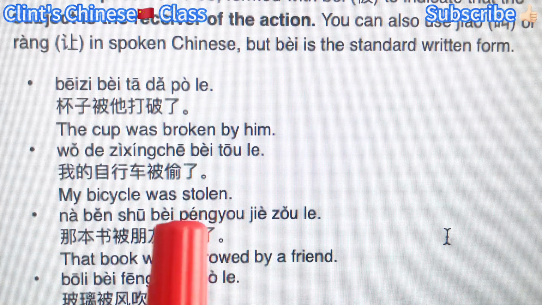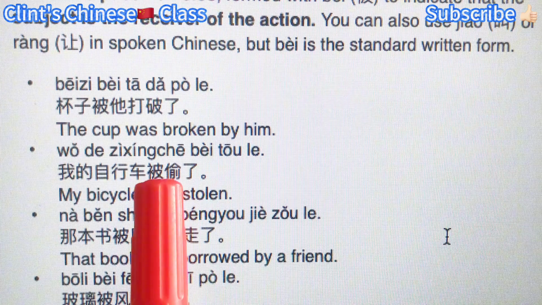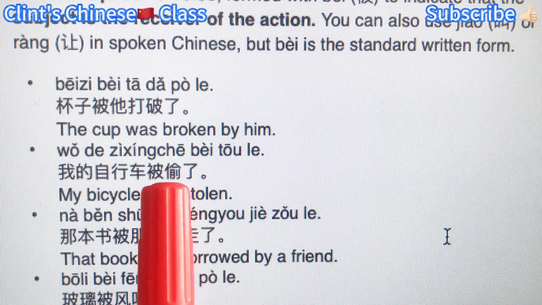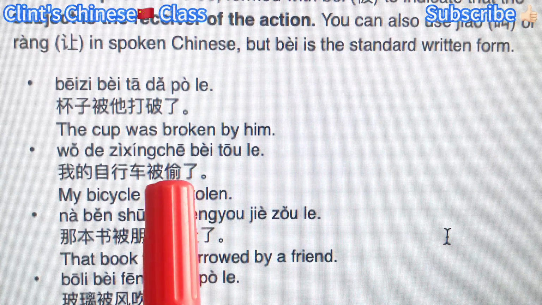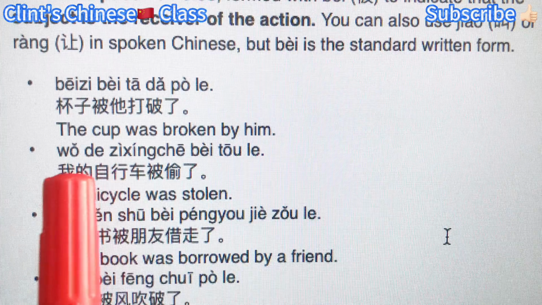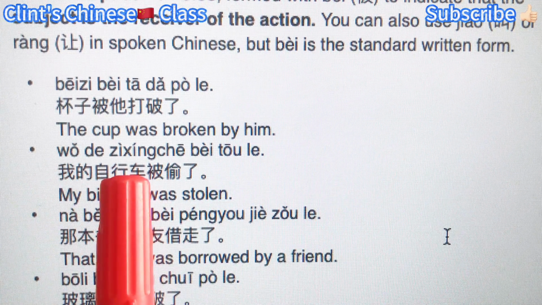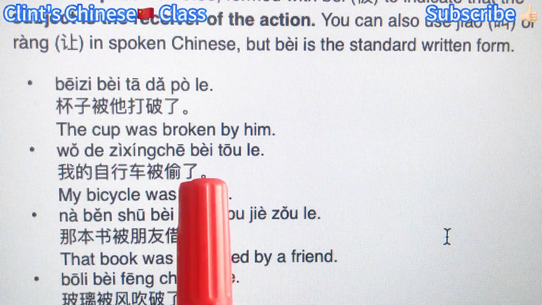Either we don't know who did this, or we just don't want to mention it. It's possible. So the verb or the action is 偷. 偷 is steal, right? So 我的自行车被偷了, stolen.